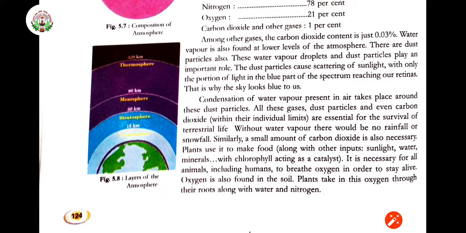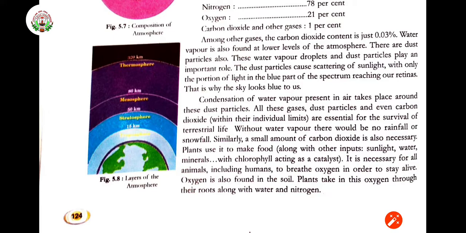These water vapor droplets and dust particles play an important role. The dust particles cause scattering of sunlight. The sunlight is scattered in different ways, with only the portion of light in the blue part of the spectrum reaching our eyes. This is why the sky looks blue to us.